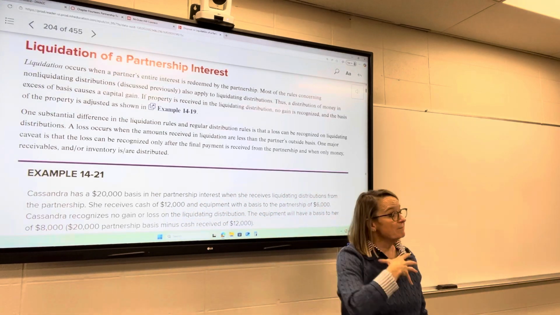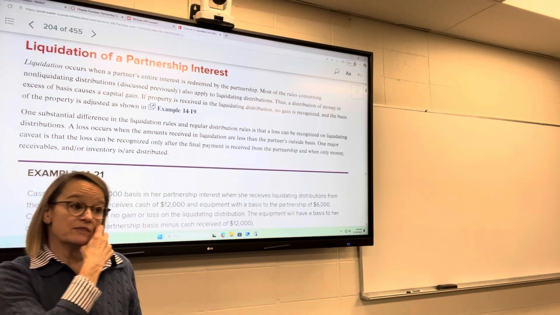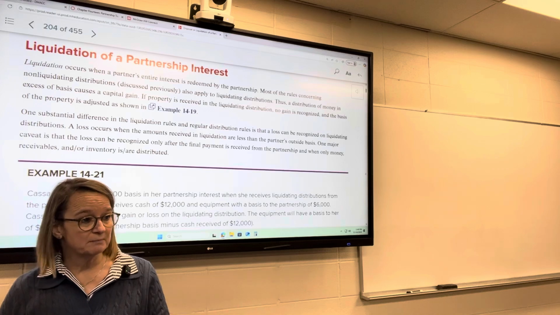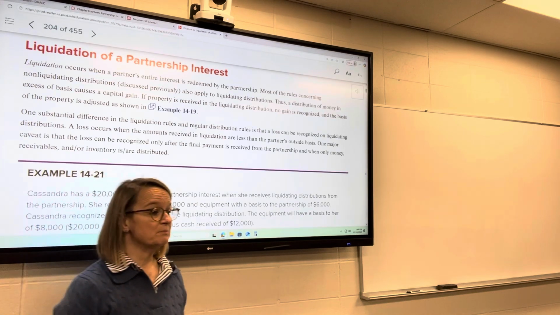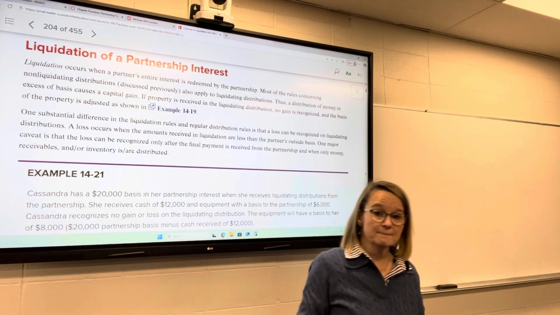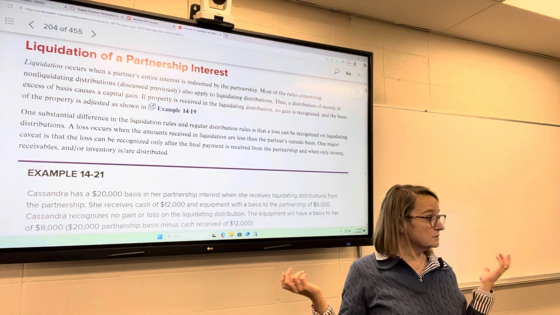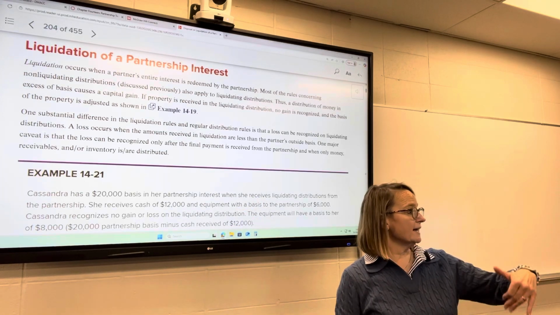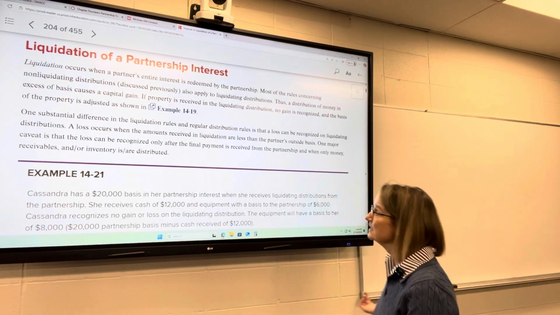So if my basis in this partnership was $50,000 and the partnership's paying me $25,000, I have a loss of $25,000. Because I'm liquidating my portion, I get to recognize that loss, just like any other type of capital loss. If I bought a stock for $50,000 and I sell it for $25,000, I get a $25,000 loss.